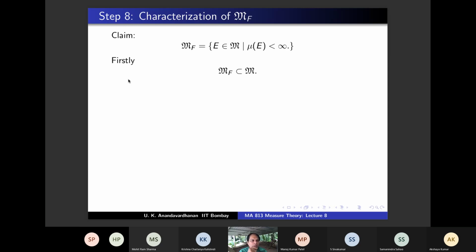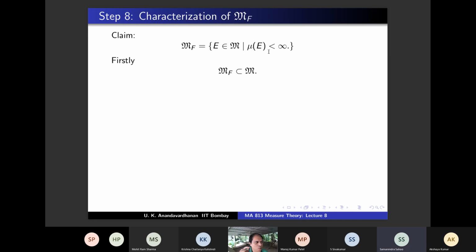If you take something in MF, I have to show that it belongs to M. So take a set in MF. Suppose E belongs to MF. Then it is given to you that mu E is finite, right? That was part of the definition of MF. Now what do you have to show? You have to show E belongs to M. But what is the definition of M? E intersection K belongs to MF, right?